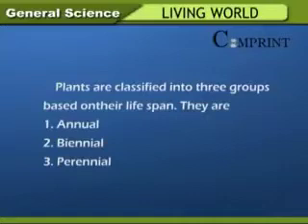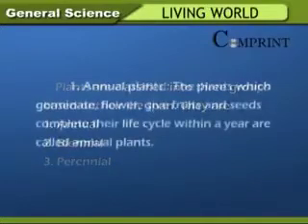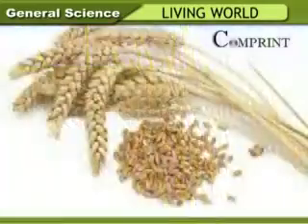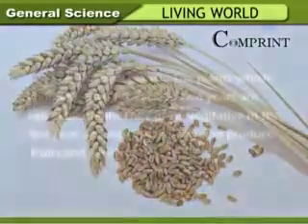Plants are classified into three groups based on their lifespan. They are 1. Annual, 2. Biennial, 3. Perennial. 1. Annual plants. The plants which germinate, flower, give fruits and seeds, and complete their life cycle within a year are called annual plants. Example: paddy, wheat, beans, pumpkin.